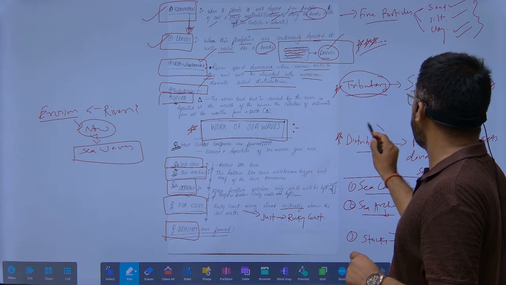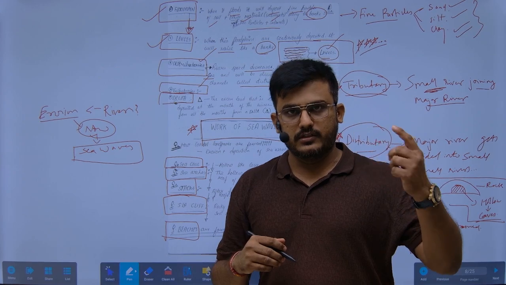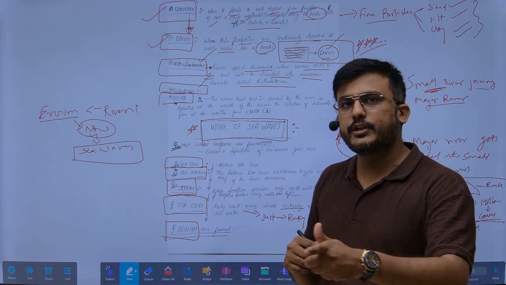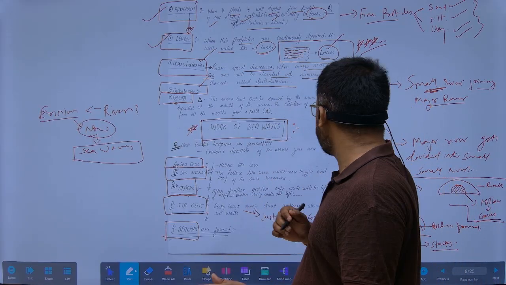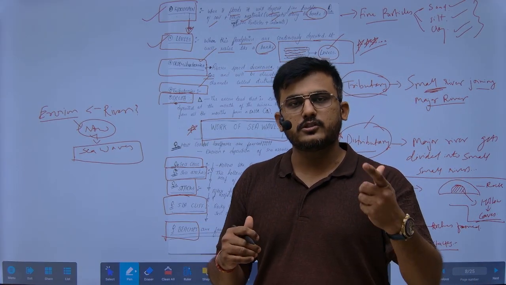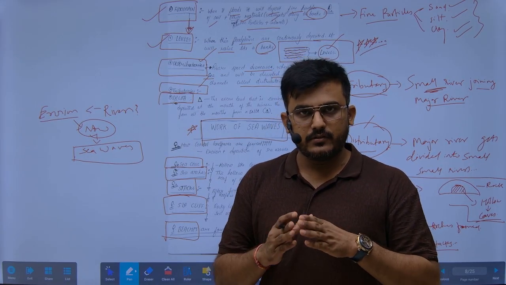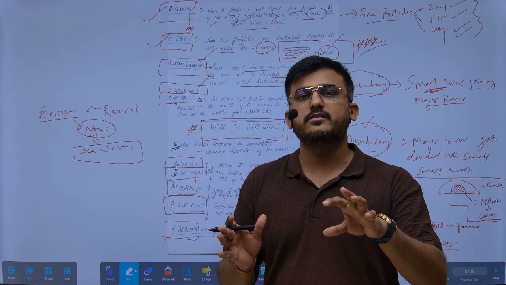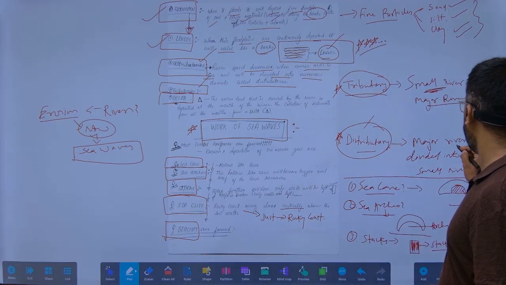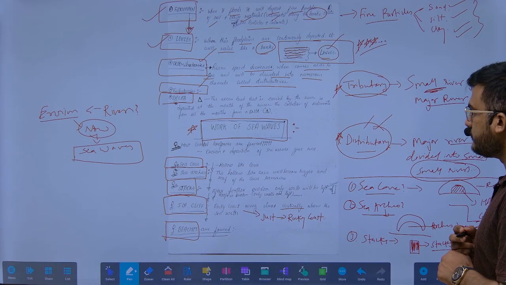Distributary means when the river is in the last part of its lifetime, going to merge into the sea, there will be numerous distributaries, because the speed of the river decreases and it gets divided into various other channels. It gets into small rivers. These are known as distributaries.